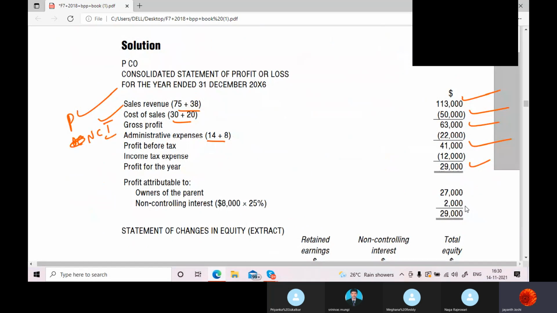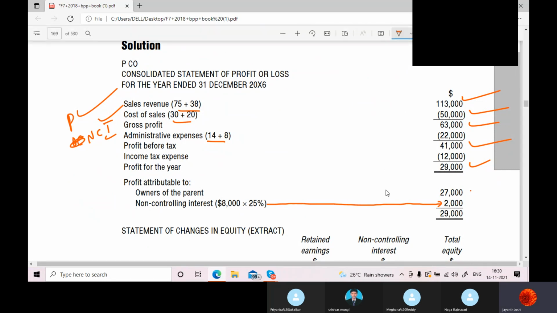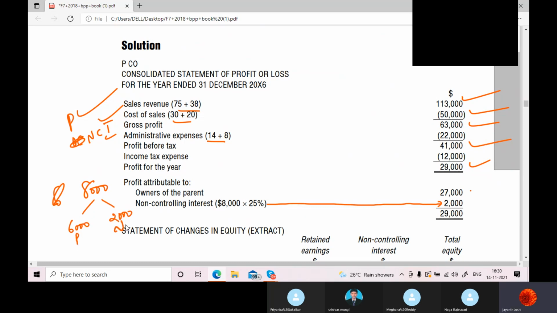So here the NCI has got the 2,000. But what is this 27,000 then? Out of the subsidiary's profit of 8,000, 6,000 has gone to the parent and 2,000 has gone to NCI. This 6,000 is already there in this 29,000.